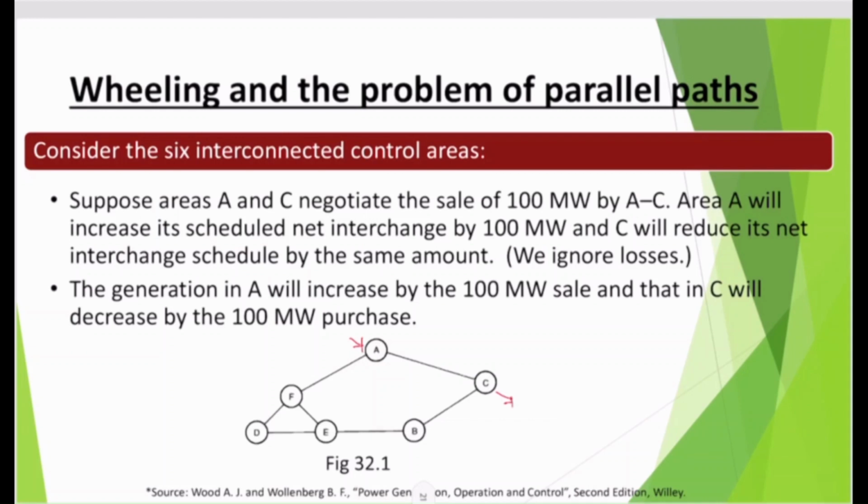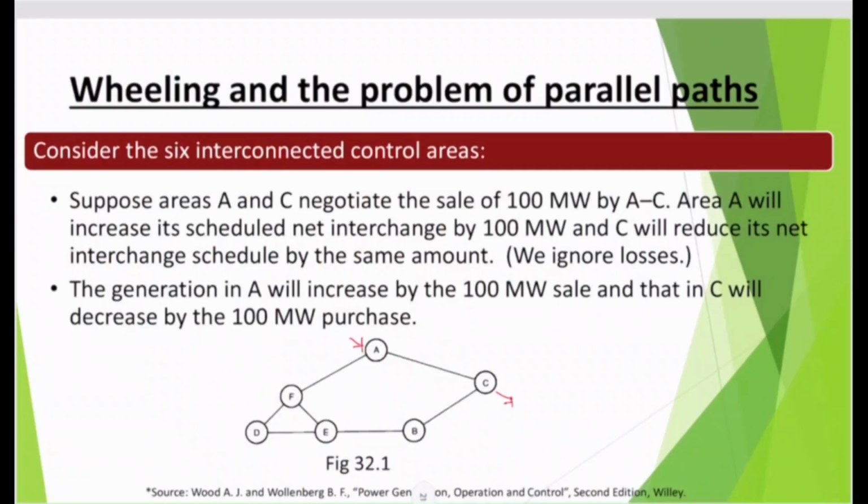C is ready to buy 100 megawatt from A and A is ready to sell 100 megawatt to C. So there could be an industry in this zone, and there could be a generation at location A. So this gentleman who generates power, instead of selling to the grid or the utility, is interested to sell power to a consumer situated at location C.